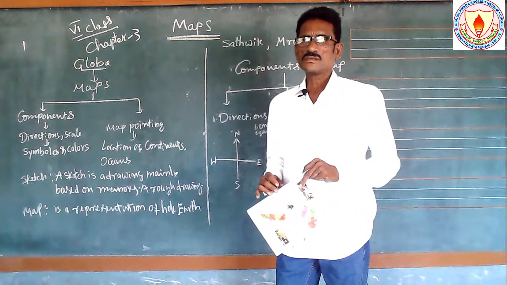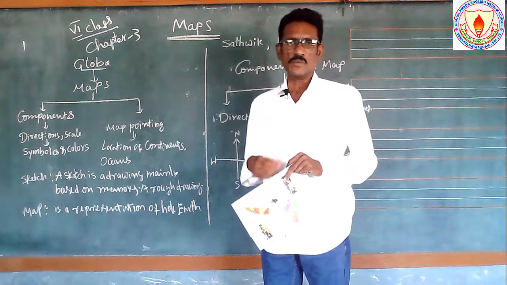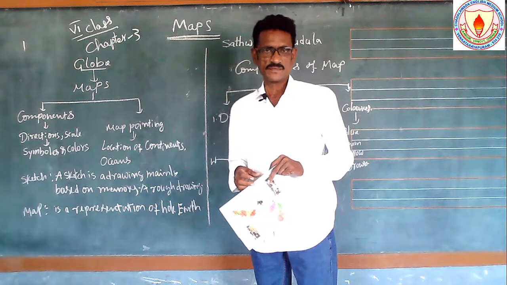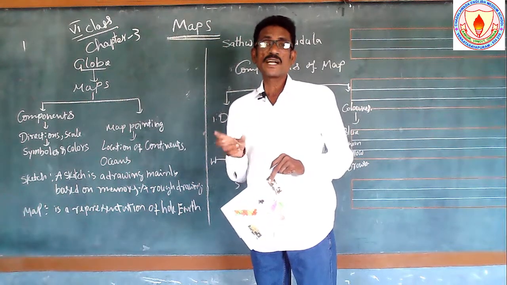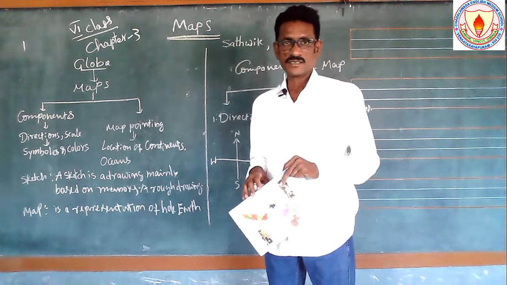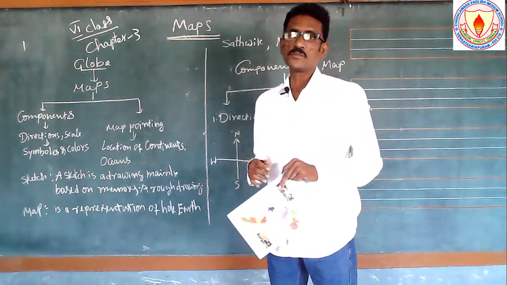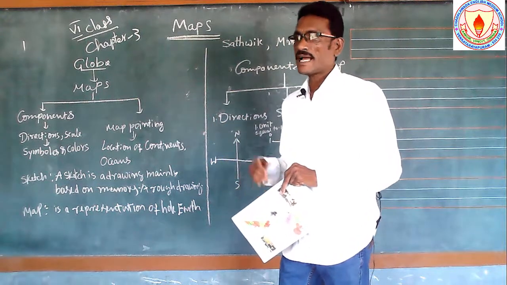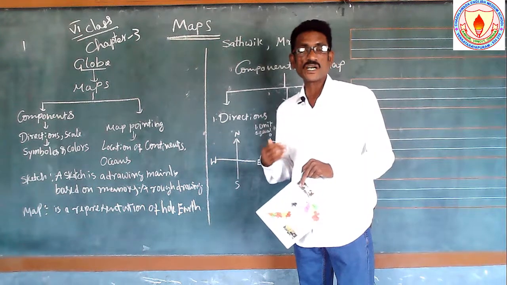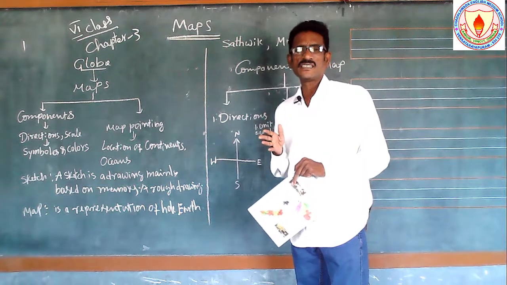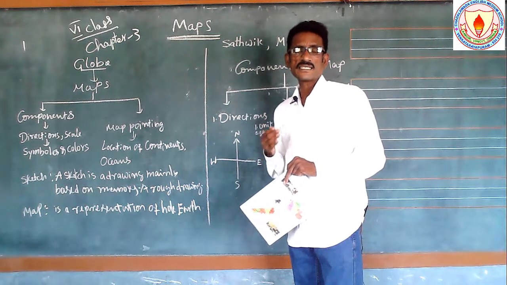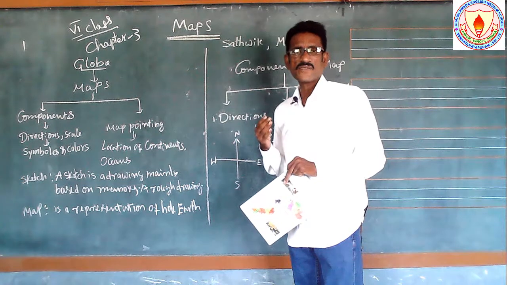So now, this is the information we are getting from the globe, but the globe does not give clarity about it, and we are unable to find particular places and particular ocean areas. So instead of a globe, we are using maps, and it is very easy to identify the 7 continents and 5 oceans and how many countries are located, and next countries, states, districts, villages.